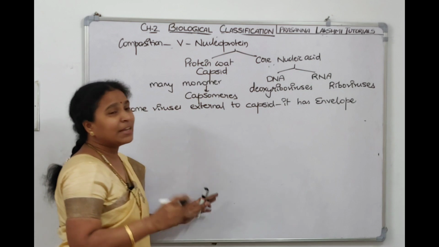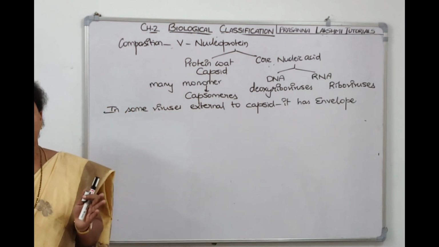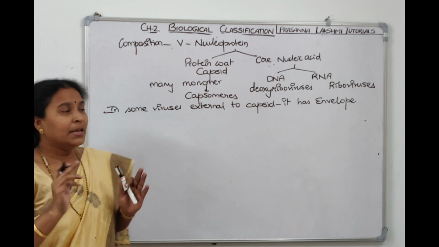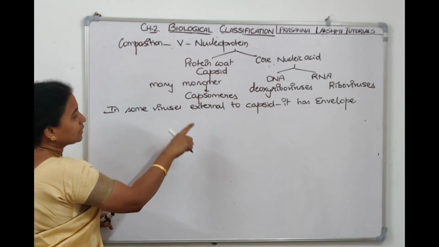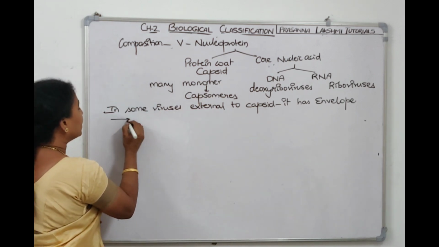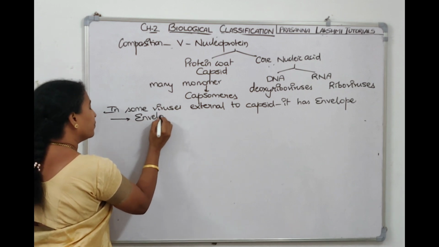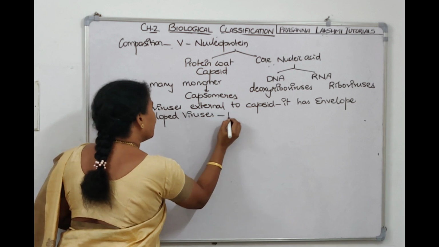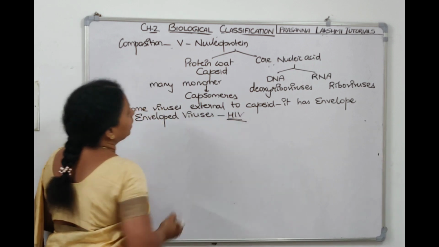Those viruses which have an envelope covering the capsid are called enveloped viruses. HIV is an example of an enveloped virus. Coronavirus is also an example of enveloped viruses.